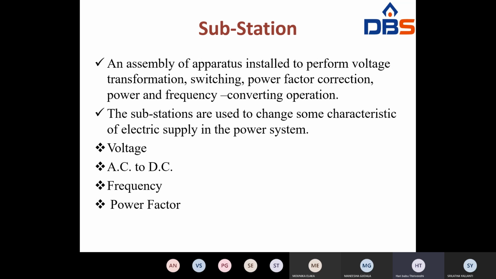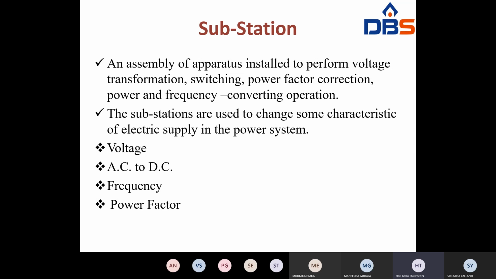In addition to performing all these operations, it may employ operational emergency switching operations and protection duties at both transmission and feeder levels completely.